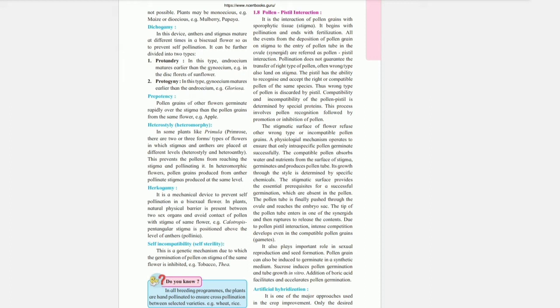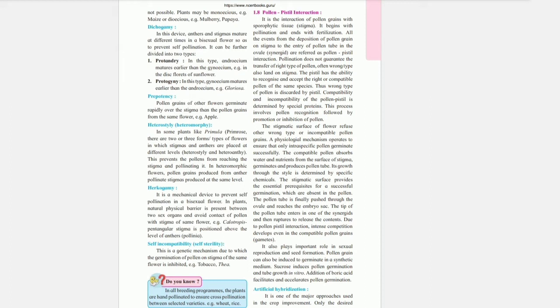The pollen tube is finally pushed through the ovule and reaches the embryo sac. The tip of the pollen tube enters one of the synergids and then ruptures to release the contents. Due to pollen-pistil interaction, intense competition develops even among the compatible pollen grains. It also plays an important role in sexual reproduction and seed formation. Pollen grains can be induced to germinate in a synthetic medium. Sucrose induces pollen germination and tube growth in vitro. Addition of boric acid facilitates and accelerates pollen germination.